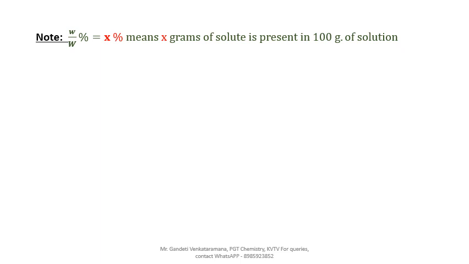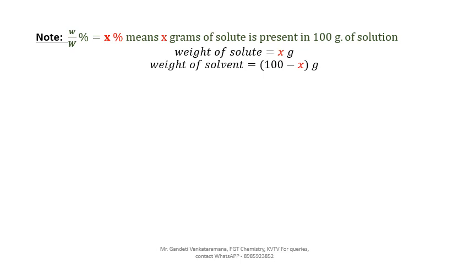Okay. So weight of the solute equals X grams. And what about the weight of the solution? 100 grams. Weight of the solvent equals 100 minus X grams. This is very, very important for further calculations. Weight of the solute equals X grams. When X gram of the solute is present in 100 grams of the solution, then weight of the solvent equals 100 minus X grams. For example, if it is 4%, then weight of the solute equals 4 grams. Weight of the solvent equals 100 minus 4, you will get 96 grams of the solvent.